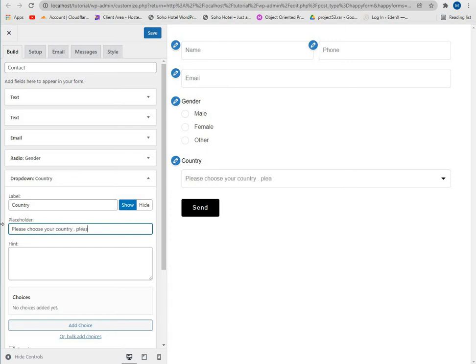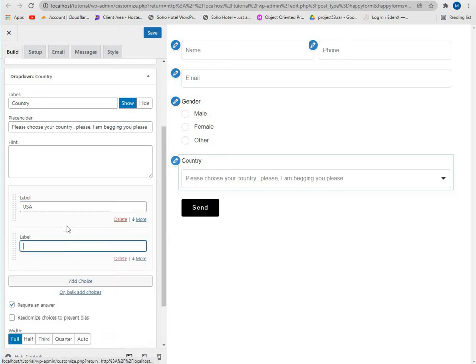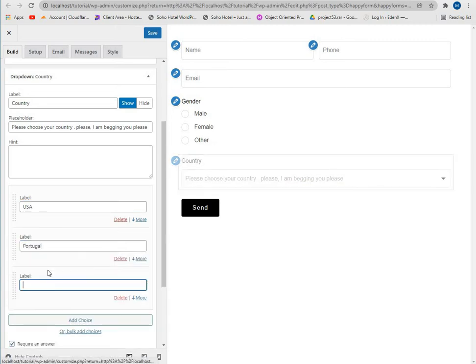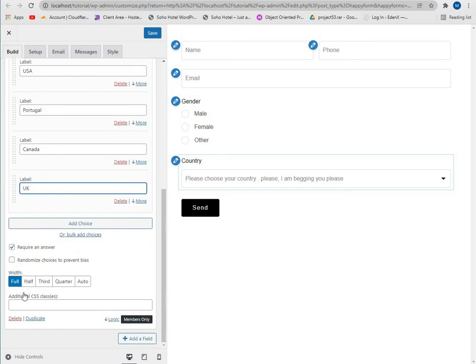And let's add our countries. First let's write USA first, then we have Portugal, then we have Canada and UK. So this is looking good.